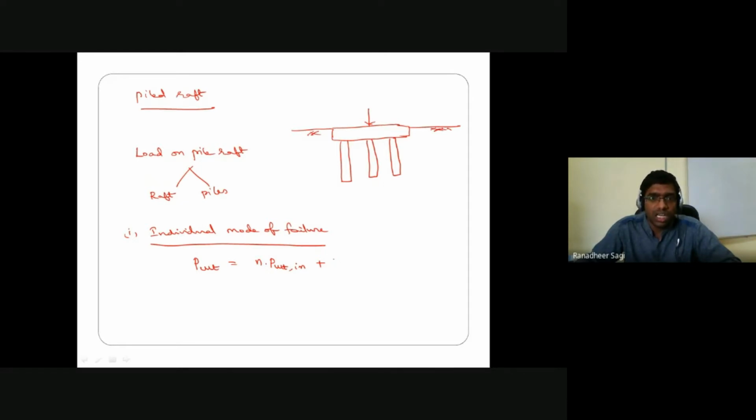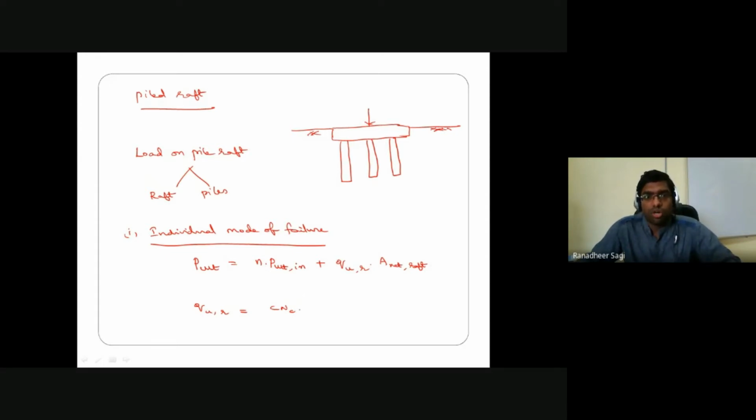In such a case, in terms of the load, I can simply write the ultimate load carrying capacity of that particular raft foundation as the bearing capacity of the raft into the net area of the raft. If I know the ultimate bearing capacity of the raft, it is nothing but a shallow foundation. We have seen in the case of shallow foundation how to estimate your ultimate bearing capacity of that particular shallow foundation. So ultimate bearing capacity of the raft is what I can calculate from either Terzaghi's theory or Meyerhof's or Vesic's or Hansen's theory.